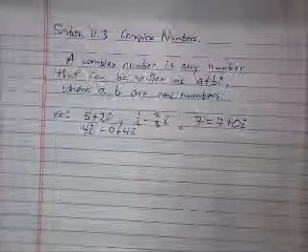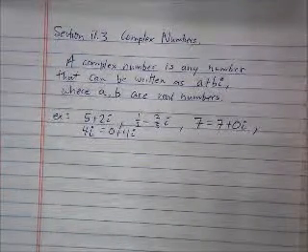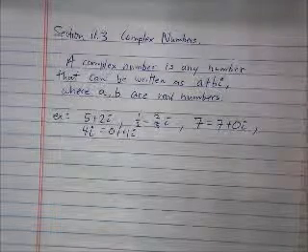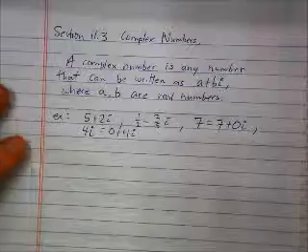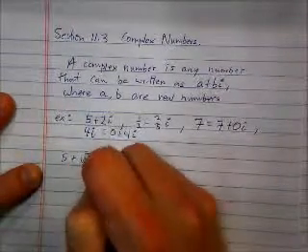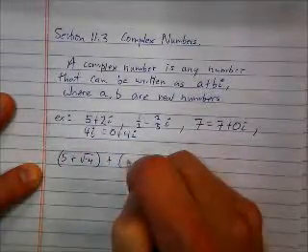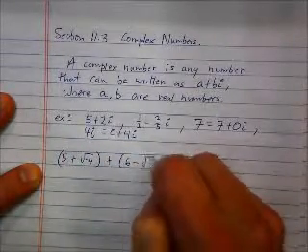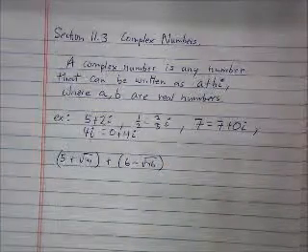So what you're going to be asked to do in this section, you're going to be asked to add, subtract, multiply, divide, and do powers on complex numbers. So let's start with adding first. How would I take 5 plus the square root of negative 4 and add 6 minus the square root of negative 16?